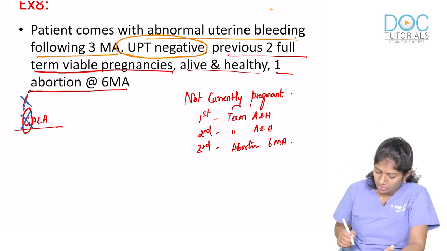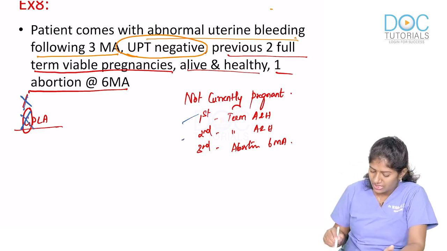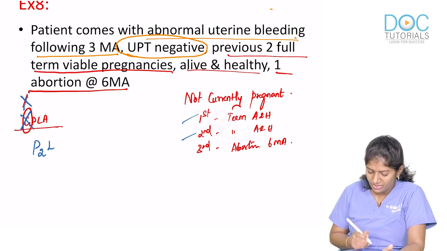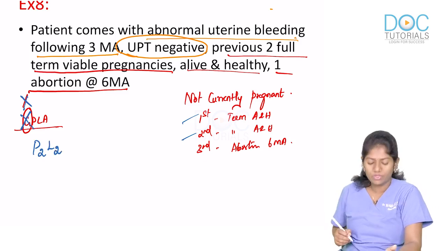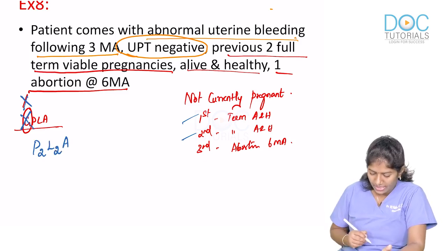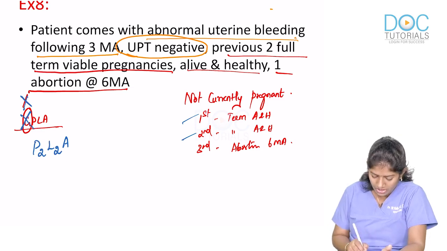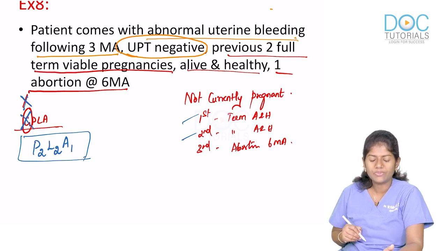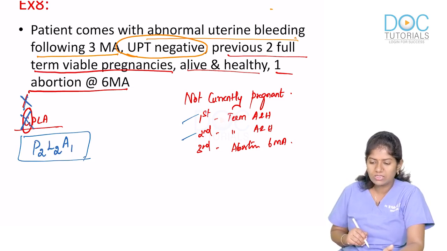She's had 2 pregnancies which have crossed the period of viability, so her para will be 2. She has 2 living children at present, L will be 2. She's had 1 abortion in the past, so A will be 1. Para 2, living 2, abortion 1. This is the correct GPLA score.